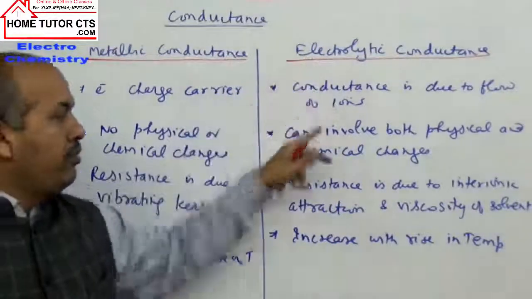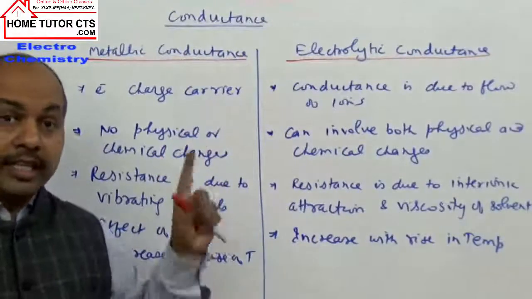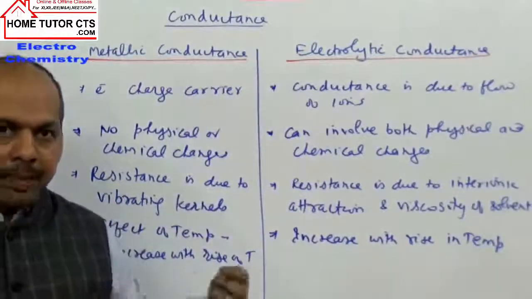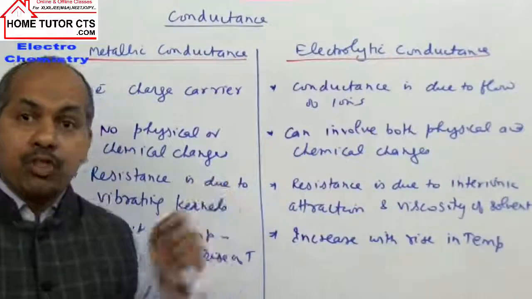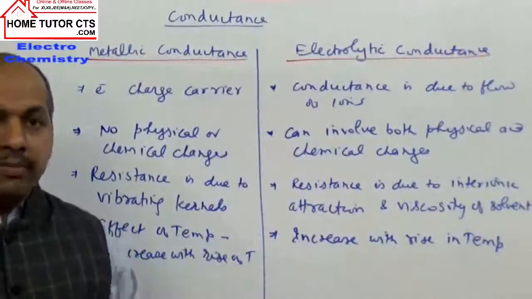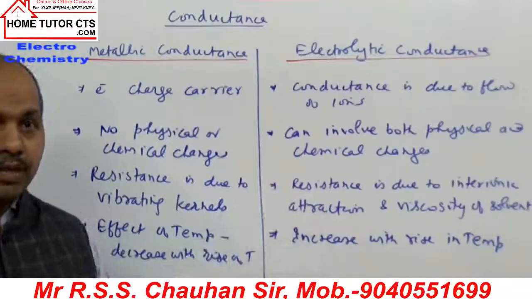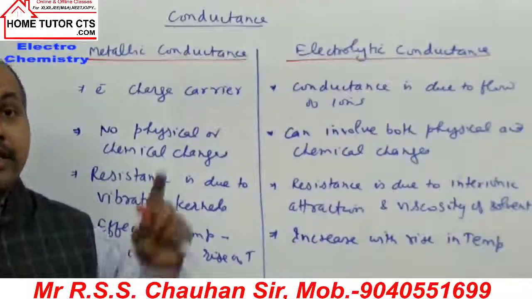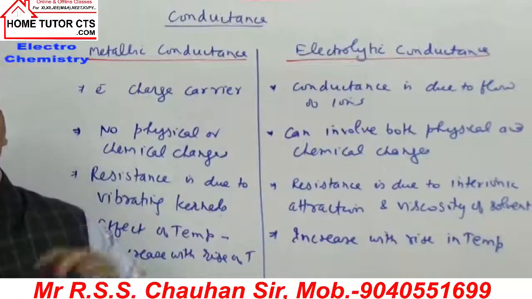When we take high temperature, there is a decrease in the viscosity of the solvent, because particles have high energy. At the same time, ions have more kinetic energy, so they can dissociate more easily. We know this common point that with rising temperature there is an increase in degree of dissociation.